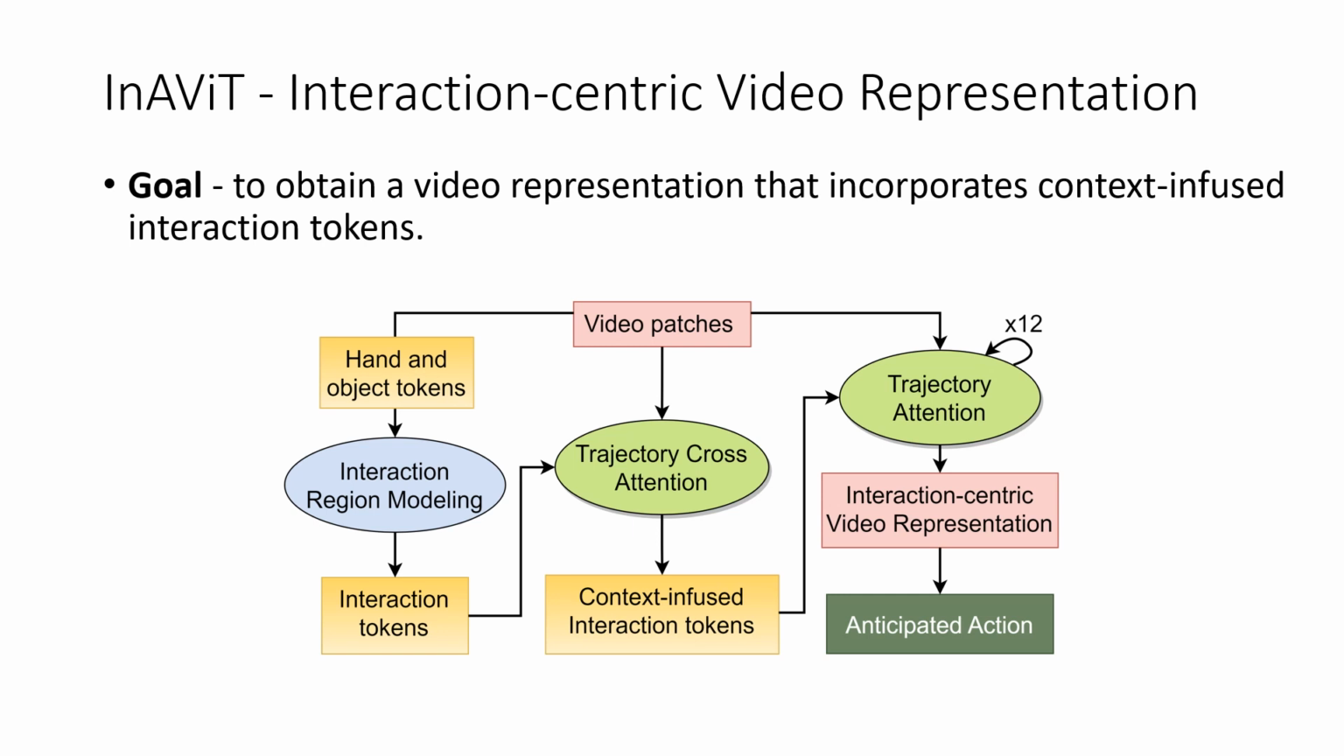So our total architecture looks like this. We first find the interaction regions, modeled using the refined hand and object tokens. Then we go to context infusion, where we infuse the context from the environment into the interaction regions. And finally, we use these context-infused interaction tokens and the video patches to compute an interaction-centric video representation. Now, this interaction-centric video representation contains the information of both the video and the interactions that are happening in each frame. We use it to anticipate the next action.